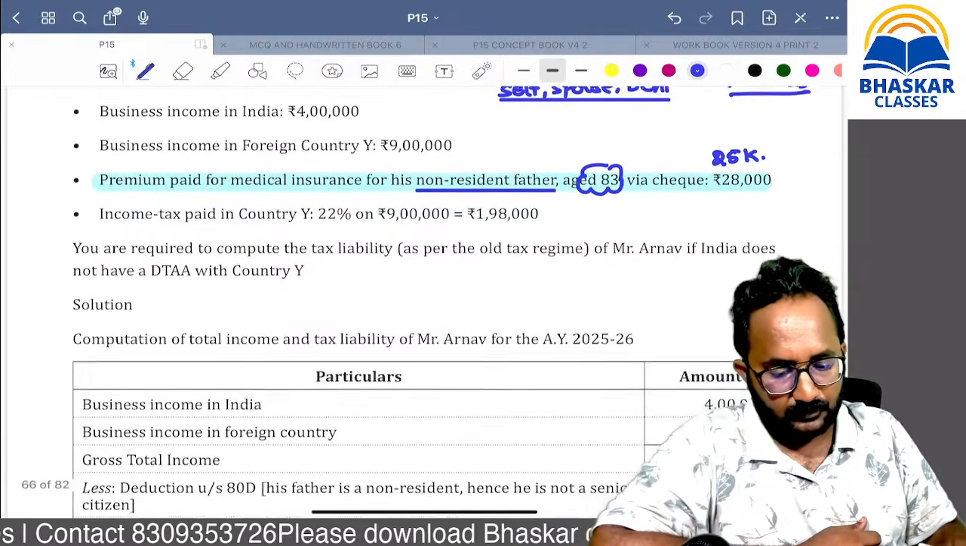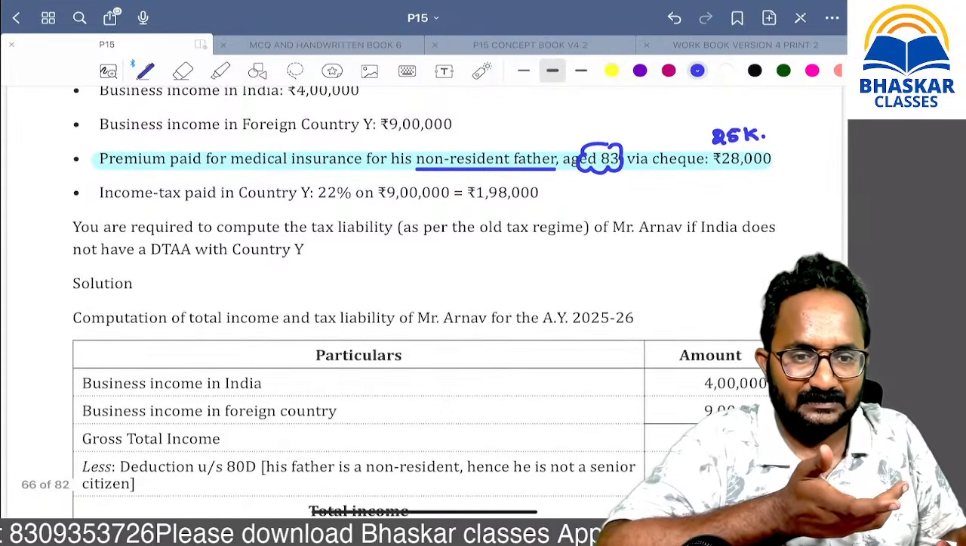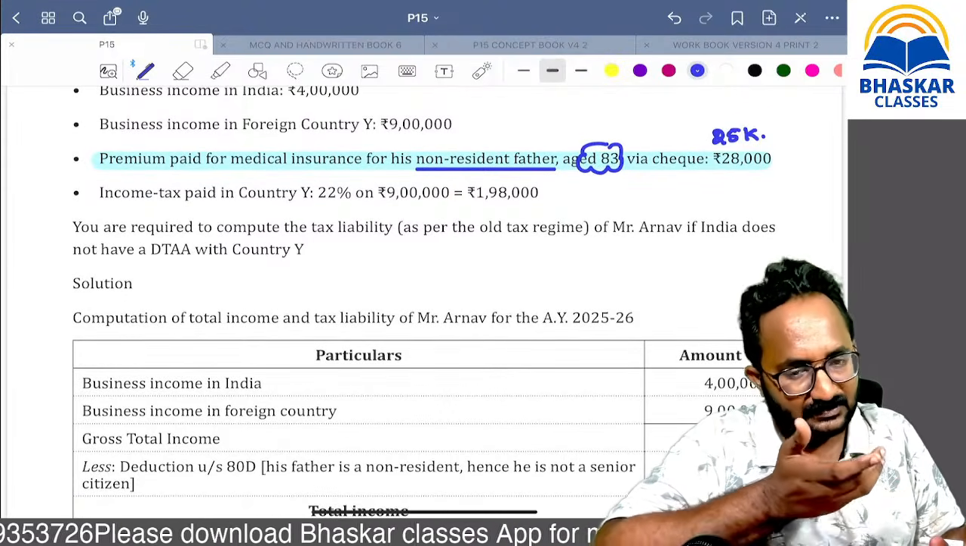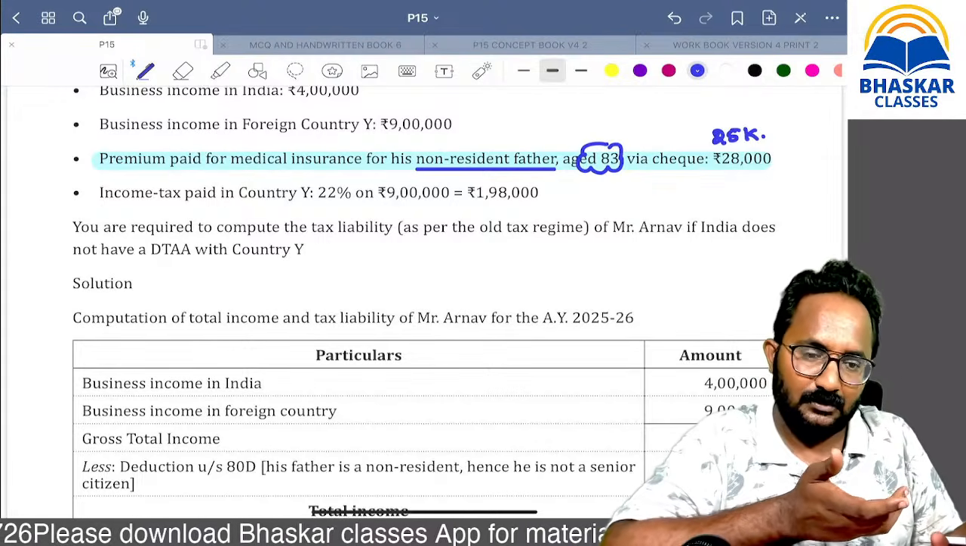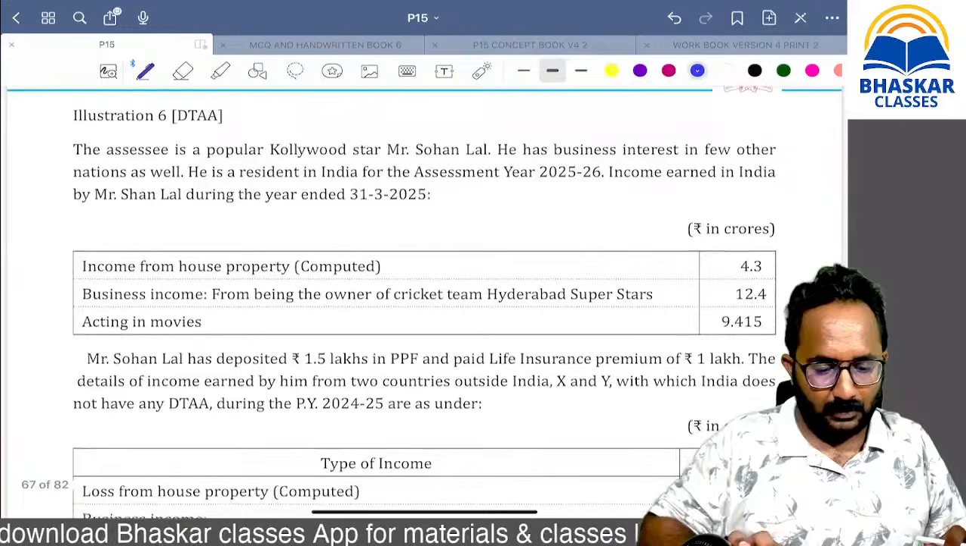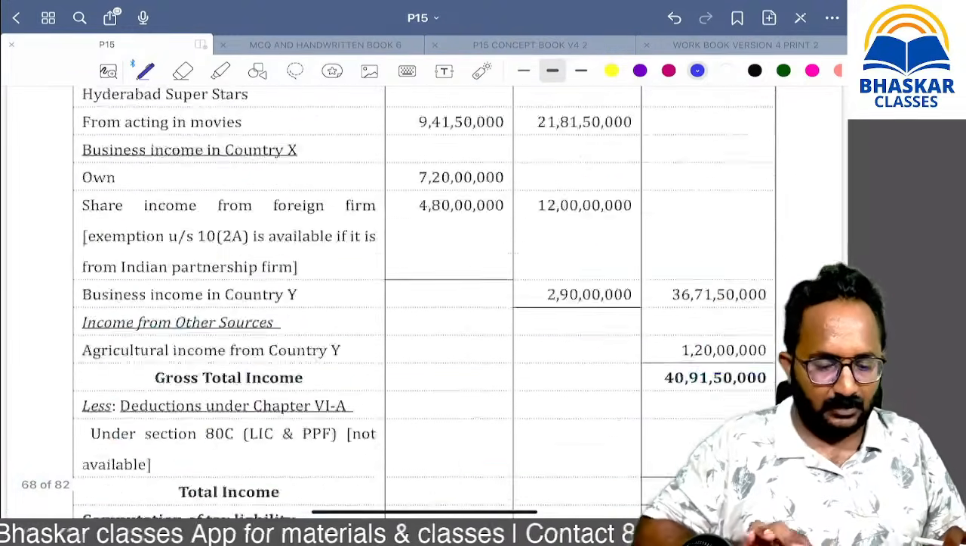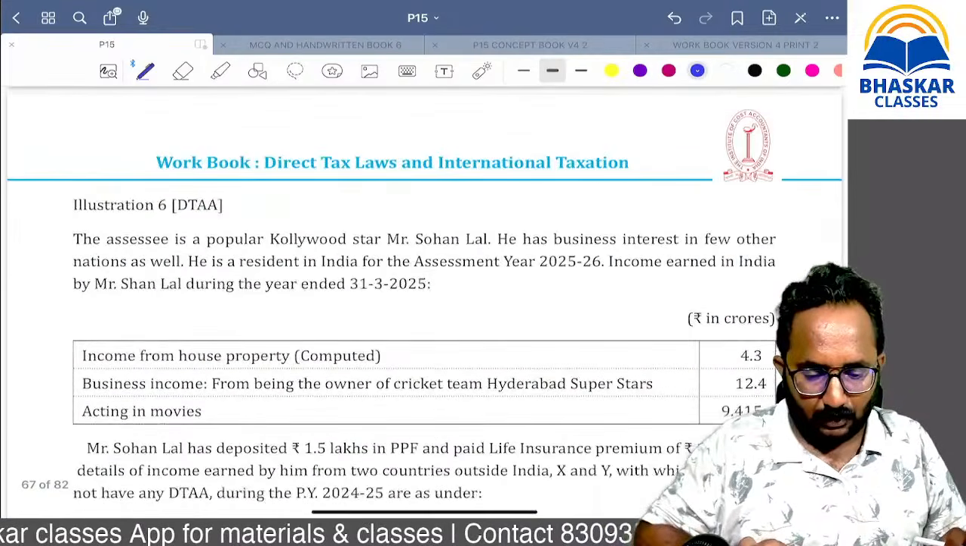Next. Sir, if any loss is adjusted with the foreign income, is the double tax relief reduced? Yes, reduced only. Next one.